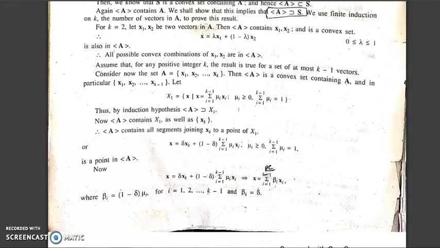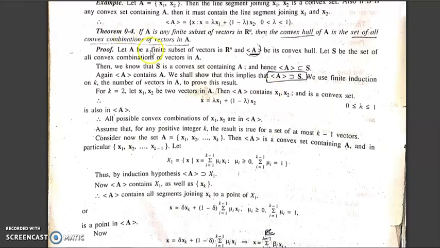In our live class, we have done the definition of a convex cone and the definition of a convex hull. Today we will discuss the theorem: if A is any finite subset of vectors in Rn, then the convex hull of A is the set of all convex combinations of vectors in A. We have to prove that the convex hull is the set of all convex combinations of vectors in A.